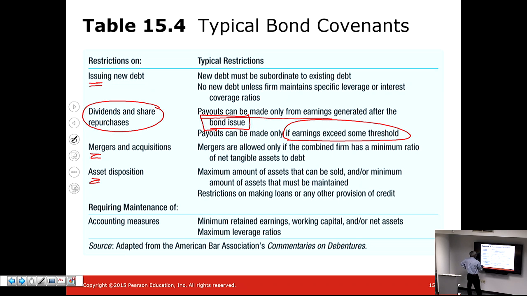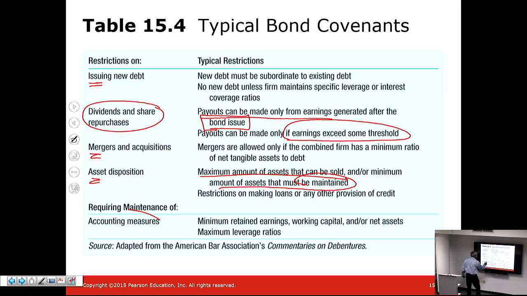It restricts how assets can be disposed. For example, the maximum amount of assets that can be sold, or the minimum amount of assets that the firm has that must be maintained. These are all provisions that provide security to the bondholder that their capital is not at risk, or is at minimum as little risk as possible.